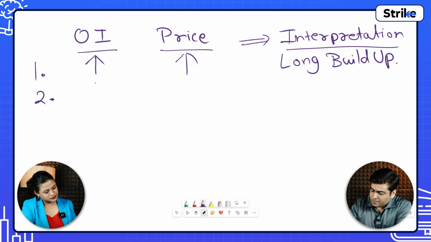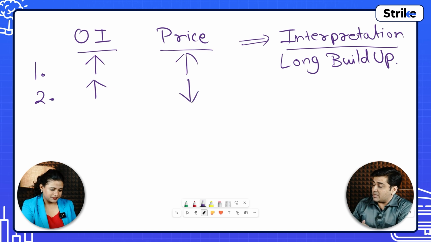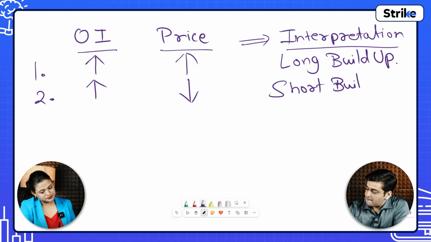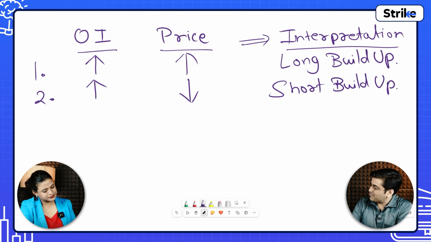The second thing is opposite. When the open interest is going up and the price is decreasing, many people are trying to short the market. So they are opening up short contracts. Okay. More and more short contracts. So this we will call short build up. Clear? Yeah, these two are fairly simple.